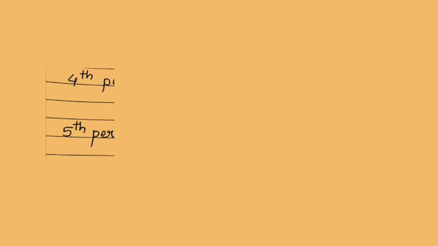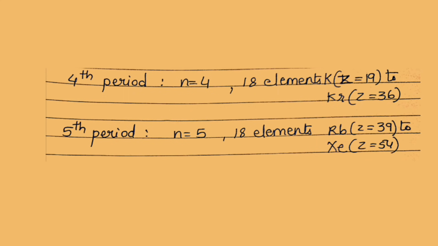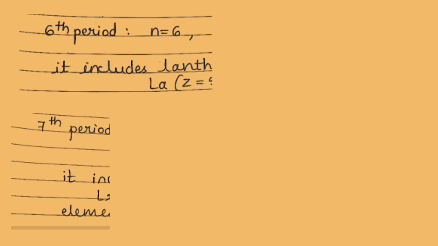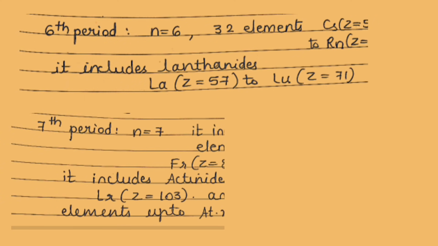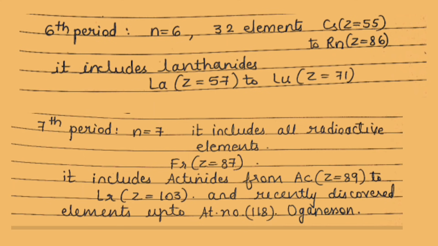Fourth period and fifth period are considered as the long periods with 18 elements each, starting from potassium to krypton and rubidium to xenon. Sixth period and seventh period are considered as the longest periods which consist of 32 elements each, starting from cesium to radon, including lanthanides, and francium to oganesson, including actinides.